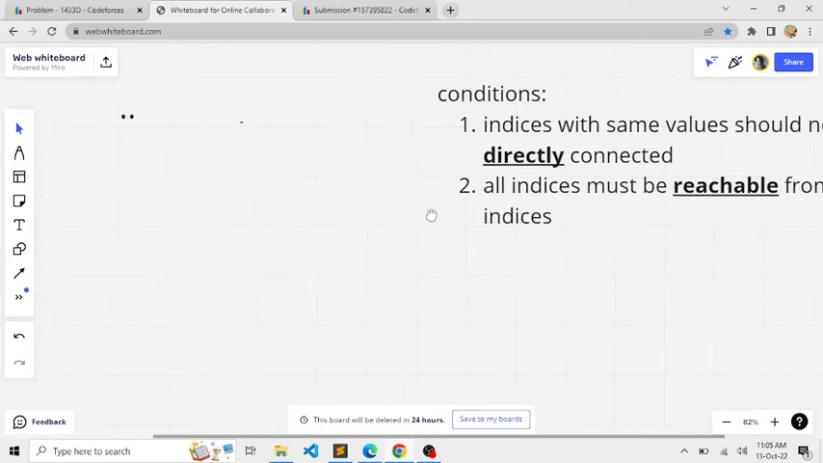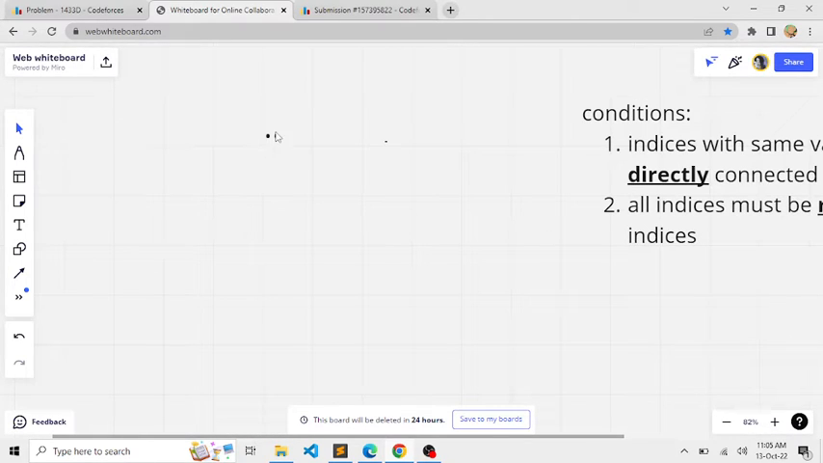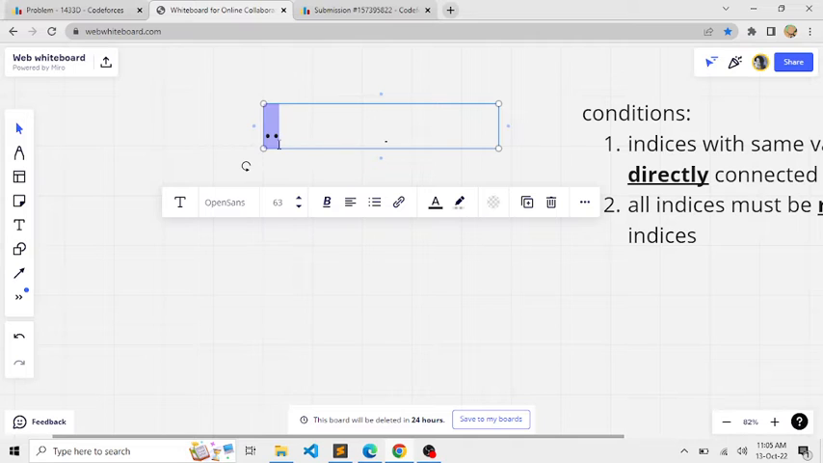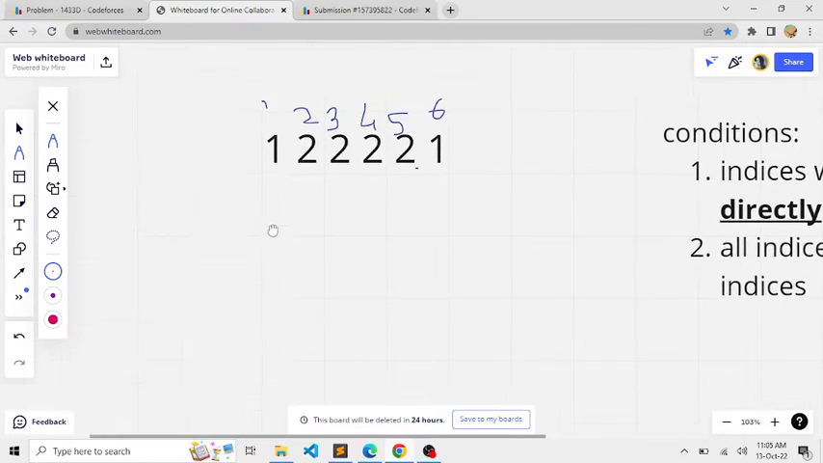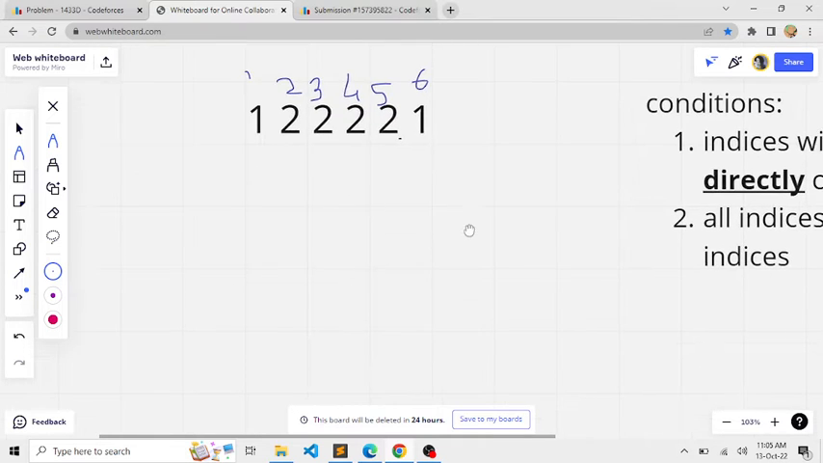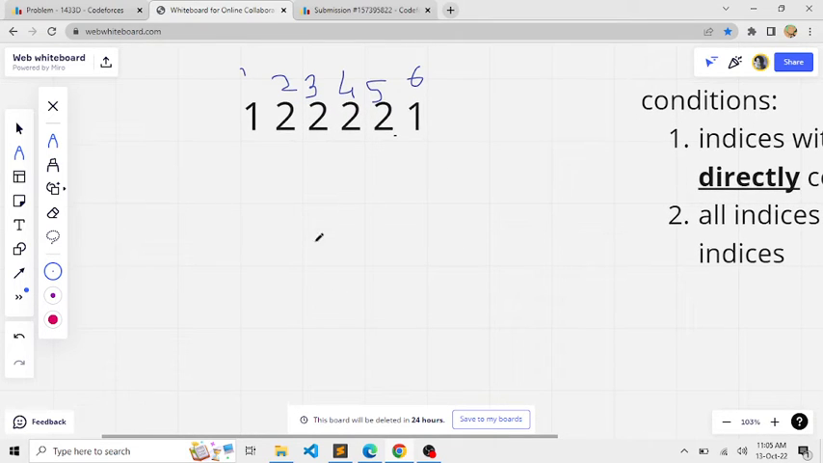So these are the two conditions that we are meant to satisfy. Let us take an example to understand the approach better. So let's take this example. I'll quickly get my marker. These are the districts from 1 to 6, as you can see in the figure. Now let's see how we'll approach the solution.